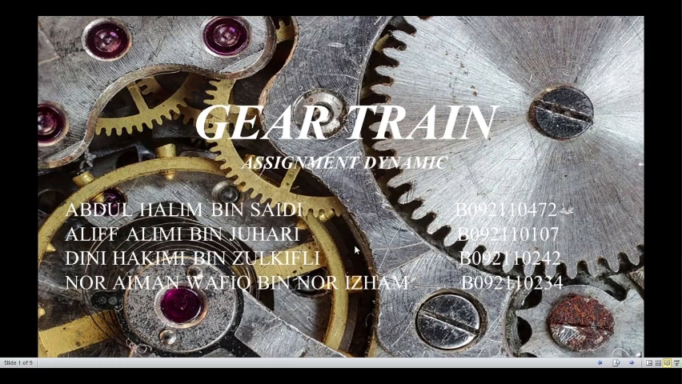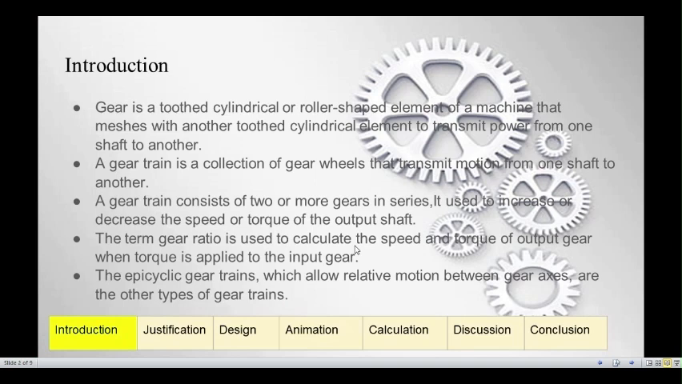I want to present about gear train. Introduction. A gear is a cylindrical or roller-shaped element of a machine that meshes with another cylindrical element to transmit power from one shaft to another.